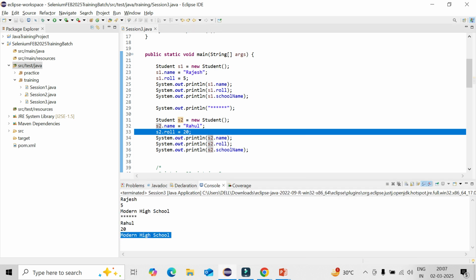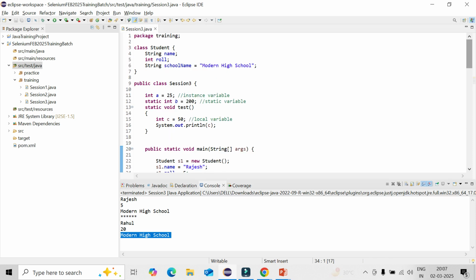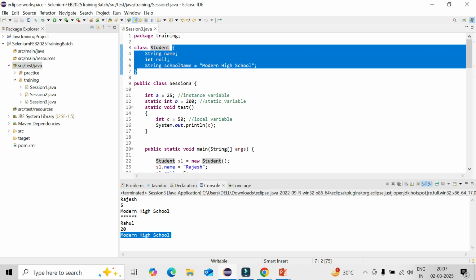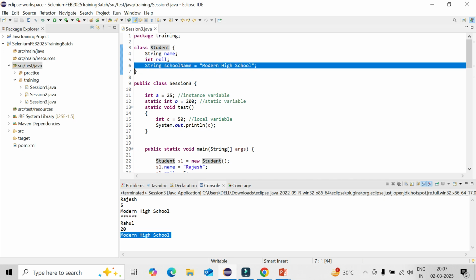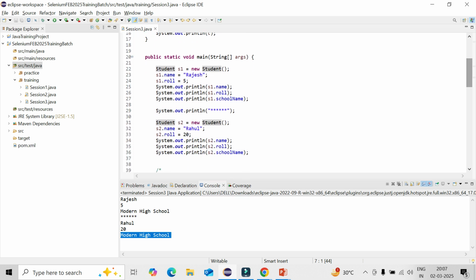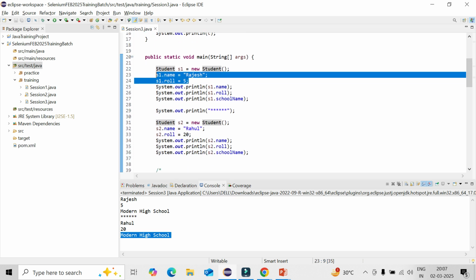Now you are able to understand the concept of object in class. Step by step you need to understand. You can create n number of classes in the packages. Whenever you create a class, always give the class name with the class starting syntax, with curly brackets, and you can create n number of variables. First, with the data type and variable name, the simple thing. Then think about which are the global variables, common with the same value, and declare those in the class itself. After that, you can create an object or instance, and wherever a variable is not common, you can just add those values.